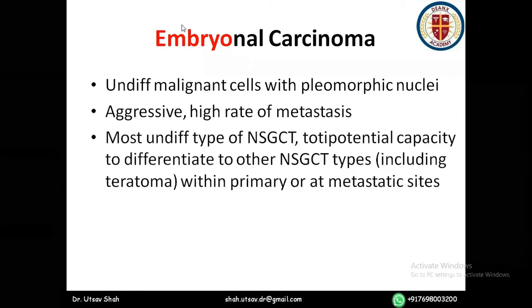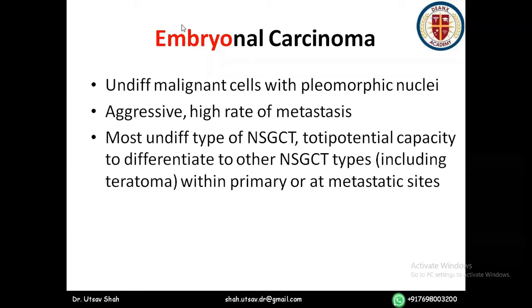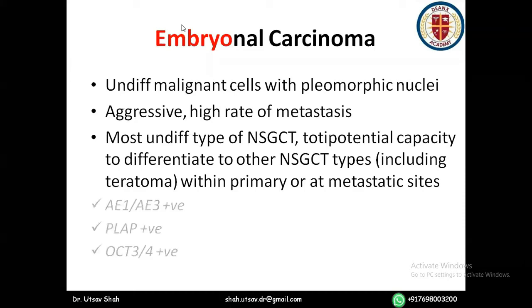It is the most undifferentiated type of non-seminomatous germ cell tumor, has a protean potential capacity to differentiate to other non-seminomatous germ cell types, including teratoma, within the primary or even at the metastatic sites. It is positive for AE1, AE3, PLAP, OCT3 and 4.